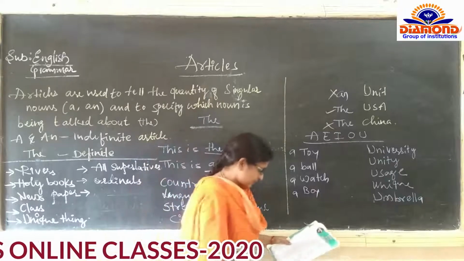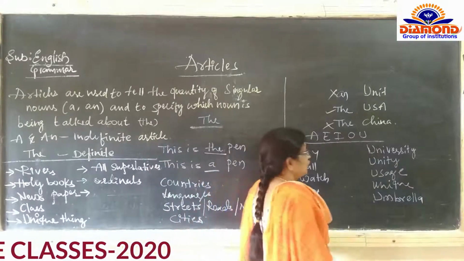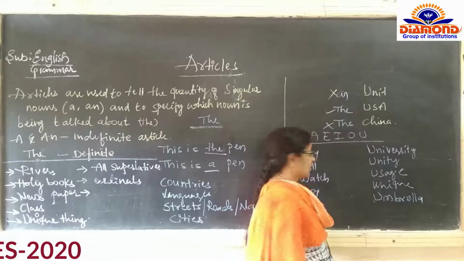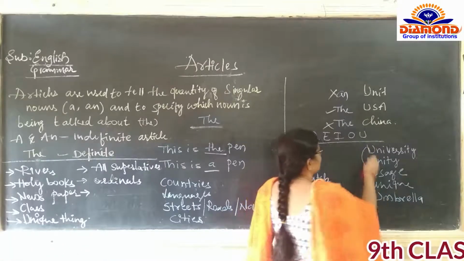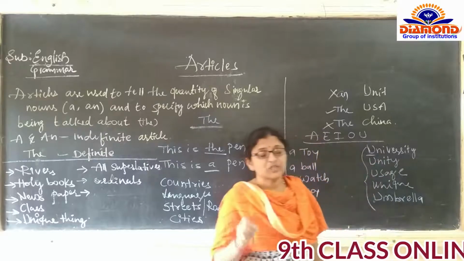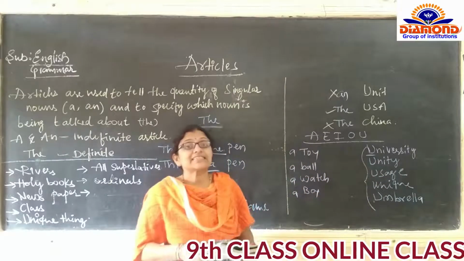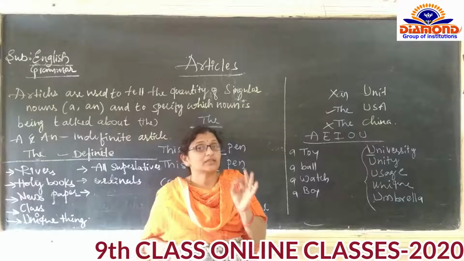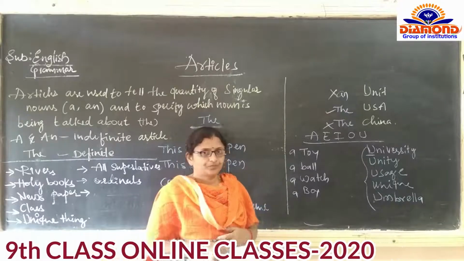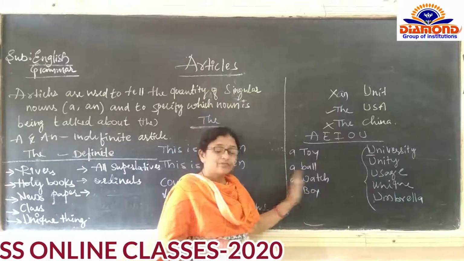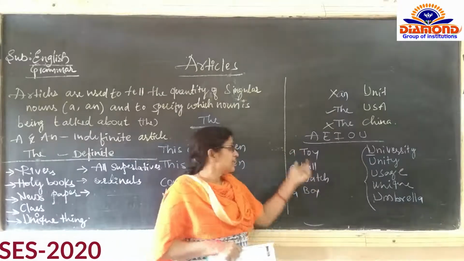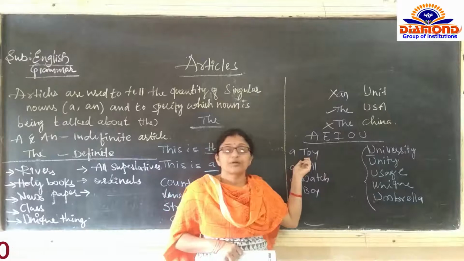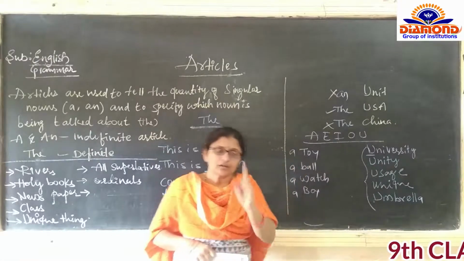Then comes university. One thing must be clear: we should see the sound of the first letter of the word, not the sound of the whole word. The first letter of the word, whether it is a vowel or consonant sound.